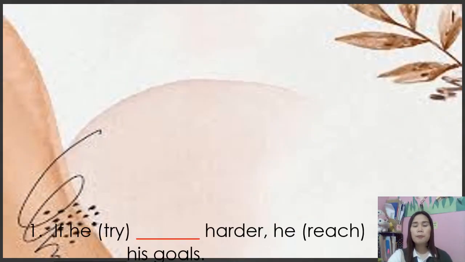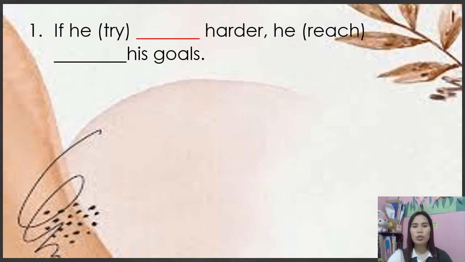So now let's practice the second conditional. So again, second conditional, they are unreal situations. So they are just a dream. And of course, they are hypothetical conditions with probable cause. Okay? So we are using the simple past in the if clause, and for the result or the main clause, we will be using would plus the base form of the verb.